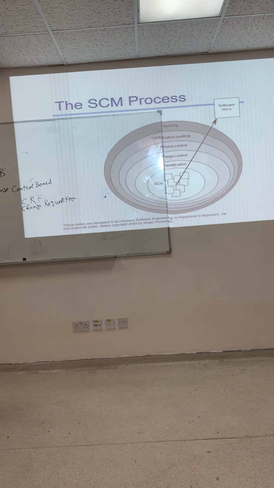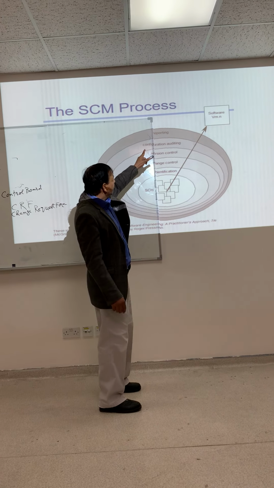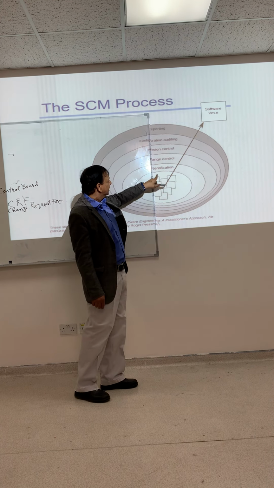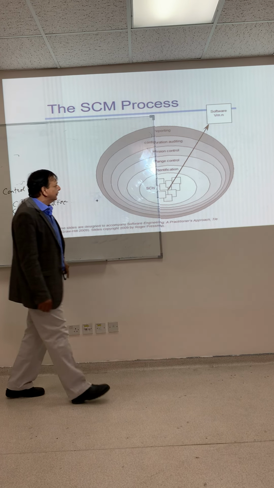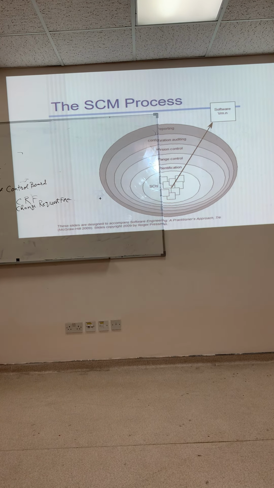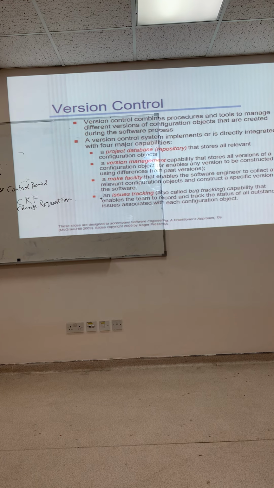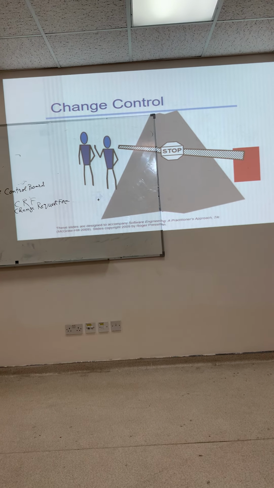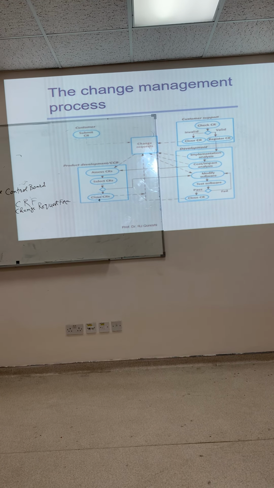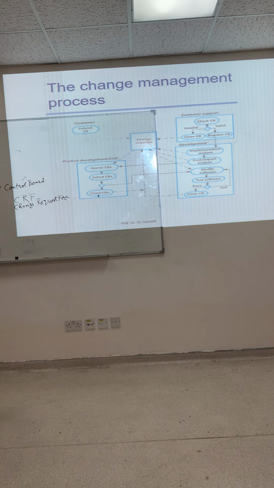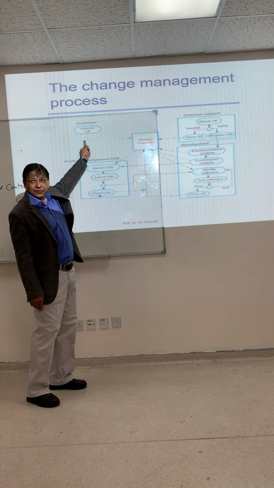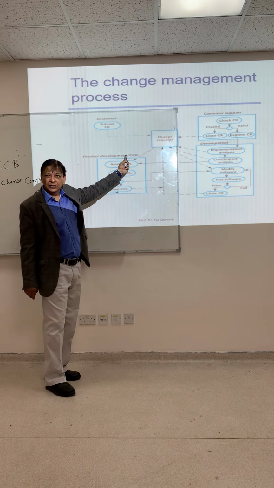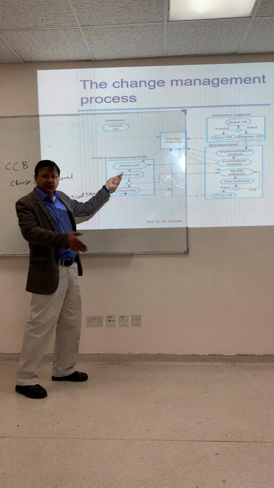So we have layers. Reporting, auditing. So after audit, you make a report, version control, change control, and then you have the identification and software configuration items are there. So version control, change control, and this is the change management process. Customer will submit a change request form. The change request goes to CCB or any change control authority. You may call it CCB or any authority.